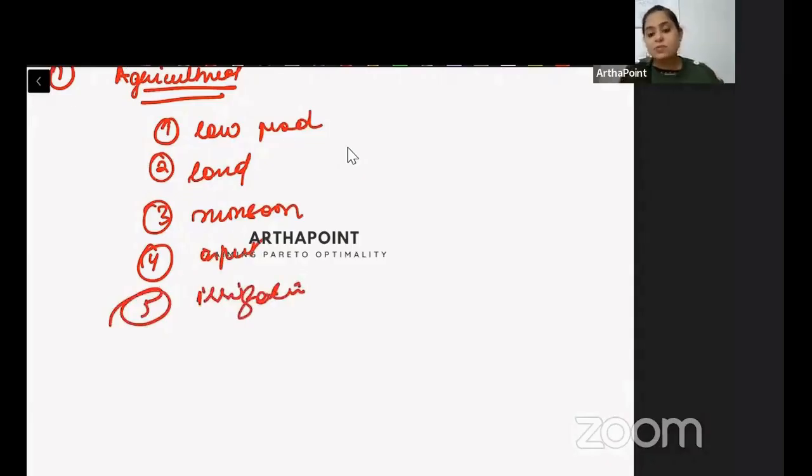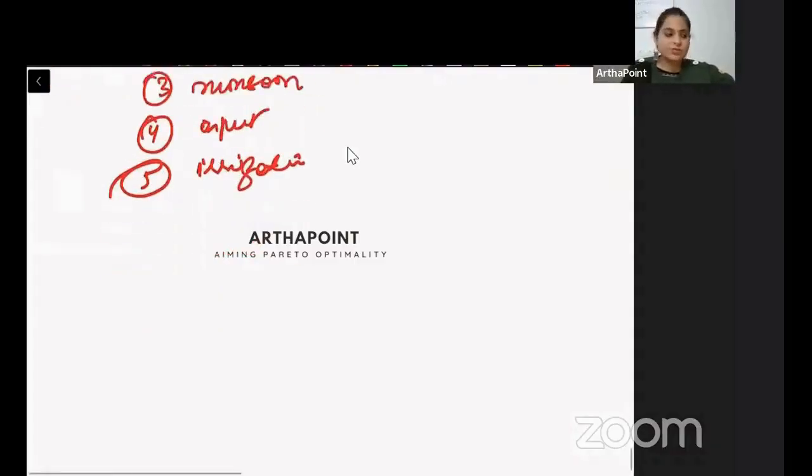Dekho, fertilizer aur pesticide ek limit mein, especially fertilizer, you have to use it in some proportion. If you don't use it, you will not be able to give nutrition back to the land in a lesser period. So those fertilizers were not available. Later we saw government started giving subsidy on fertilizer. So these were some of the issues that we had in the agricultural sector.